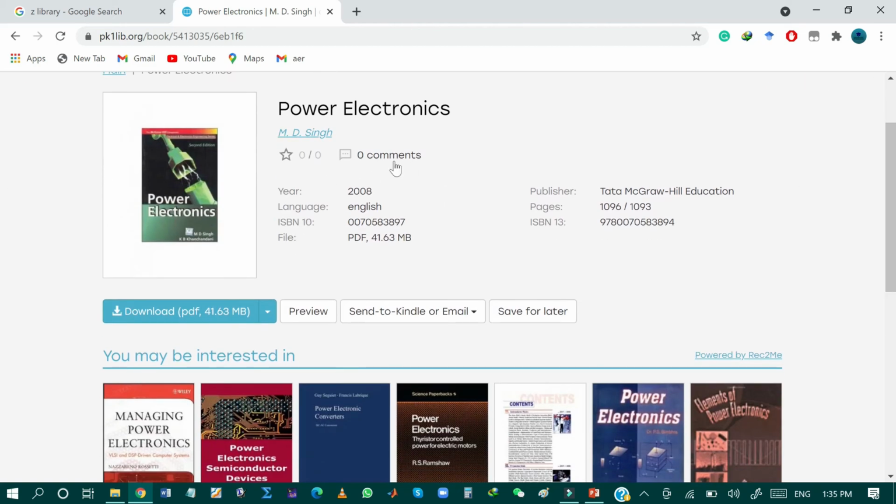This provides the detailed features of the book, that is the publishing year, languages, ISBN number, file size, format of the file, publisher, pages, and many more. You can also preview the book. You can send to the Kindle or email. And furthermore, you can save the book in order to download or read later on.